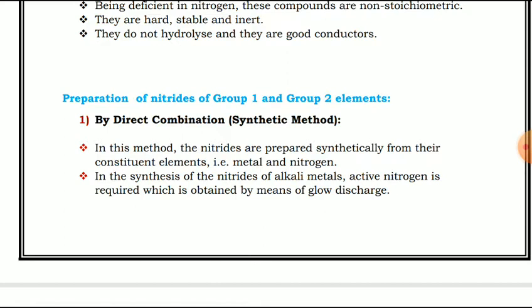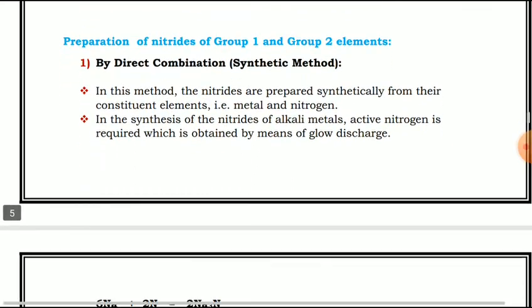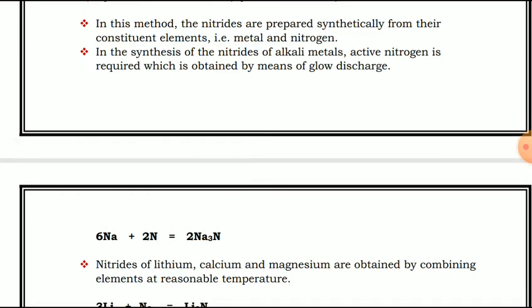In the synthesis of nitrides of alkali metals, active nitrogen is required, which is obtained by means of glow discharge. This is the reaction: 6 sodium reacts with N2, it will give sodium nitride.